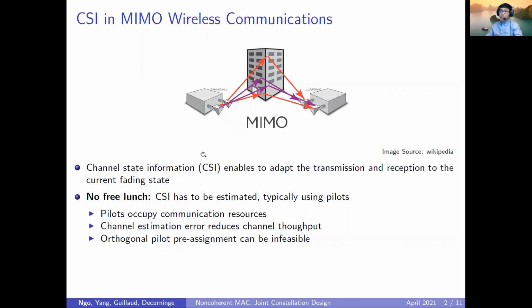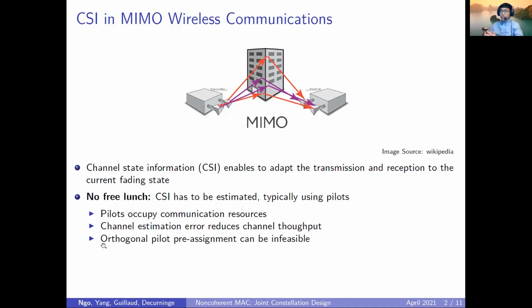However, there is no free lunch, because the knowledge of the channel state information is not given for free in advance. It has to be estimated. Typically, we have to transmit some pilot symbols to estimate it. Now, these pilot symbols do not carry information to the receiver because they are known at the receiver, but they do occupy some communication resources. And normally, there is some channel estimation error that is harmful because it reduces the channel throughput and increases the detection error.